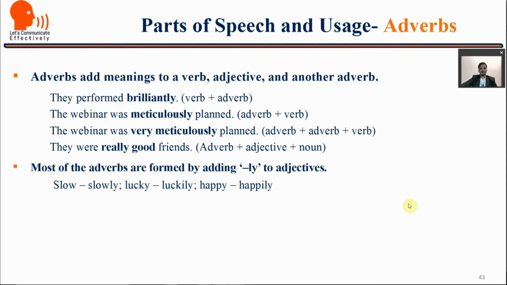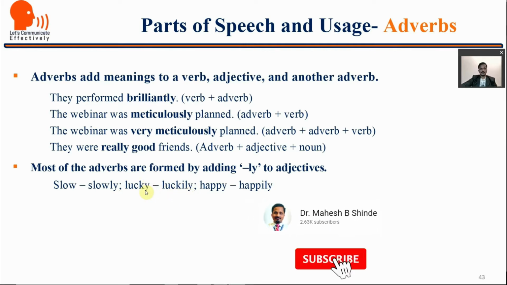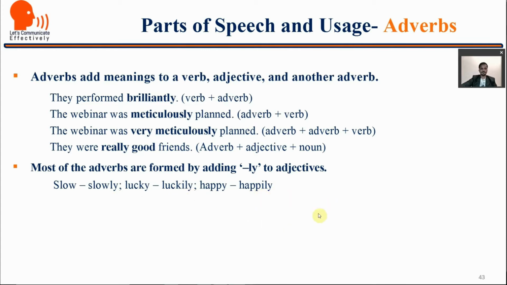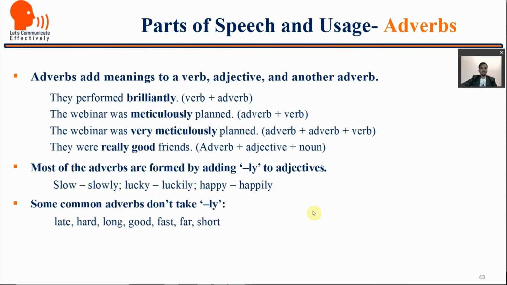Most of the adverbs are formed by adding ly to adjectives like slowly, luckily, happily, and so on. You can even see the rule: when we are removing y and making an adverb, then we add i and ly to that particular adjective. That's why it is luckily and happily. Some common adverbs don't take ly. Those common adverbs are late, hard, long, good, fast, far, short. So the adverbs are not lately, hardly, longly, and so on.